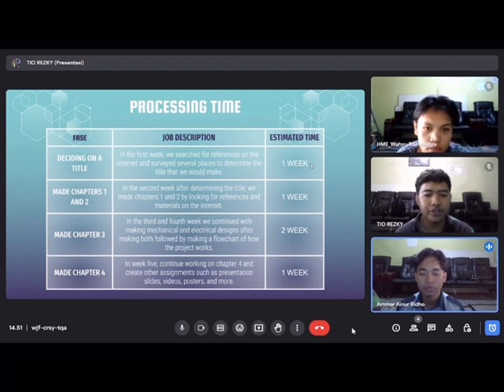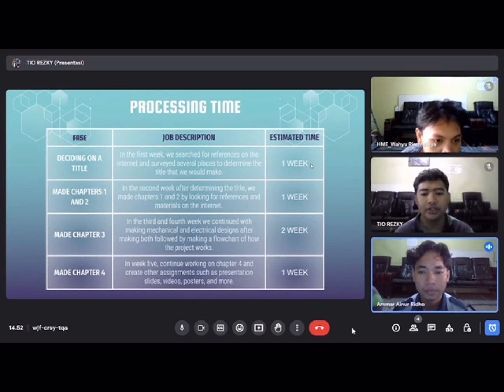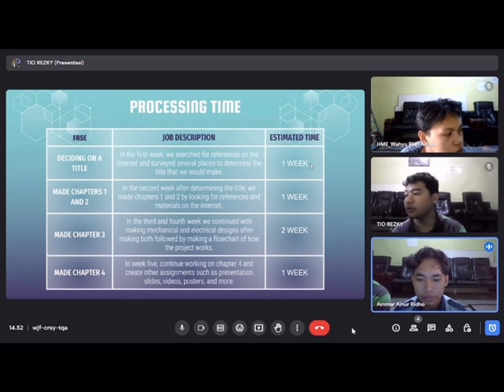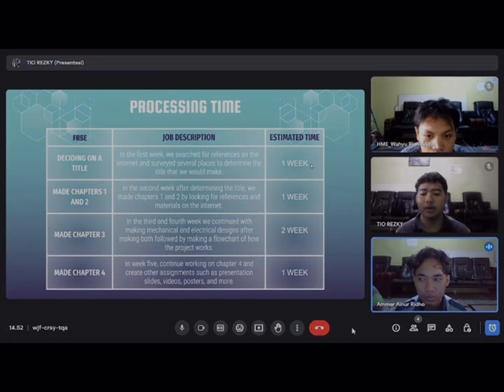Chapter 3. In the third and fourth week, the content will be making the mechanical and electrical design, after making the board, and making a flowchart of how the project works. Estimation time 2 weeks. Chapter 4. In week 5, continue working on chapter 5, and create other assignments and process the slide, video, poster, and more. Estimation time 1 week.